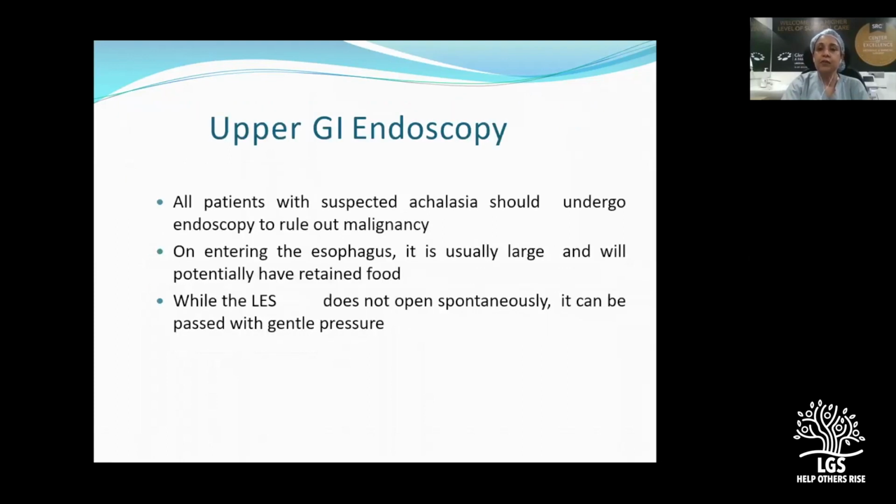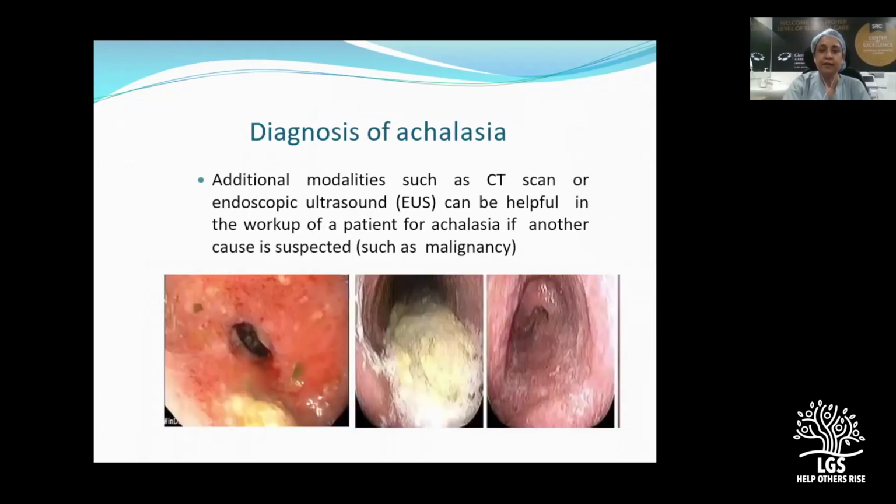Whenever you have a patient diagnosed with achalasia, either through a barium or through a manometry, you should always do an endoscopy to rule out malignancy. Usually you will see a large baggy esophagus with retained food like this, and then a pinpoint opening of the lower esophageal sphincter, but usually with a gentle nudge, your endoscope will go into the stomach.